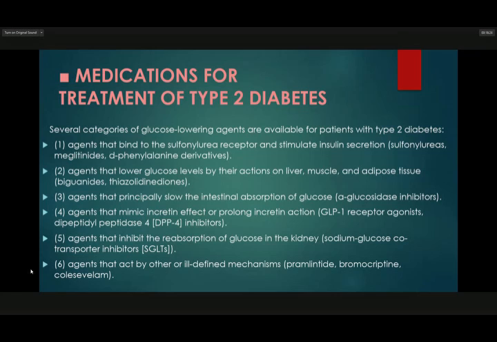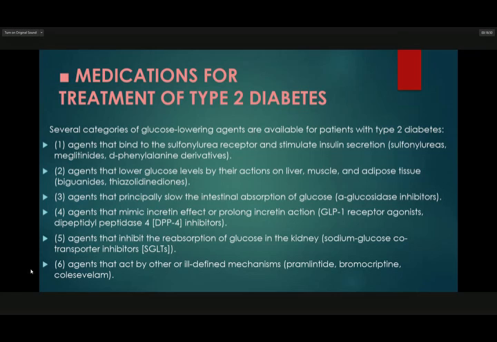Number five is agents that inhibit the reabsorption of glucose in the kidney, the sodium glucose cotransporter inhibitors or SGLTs.